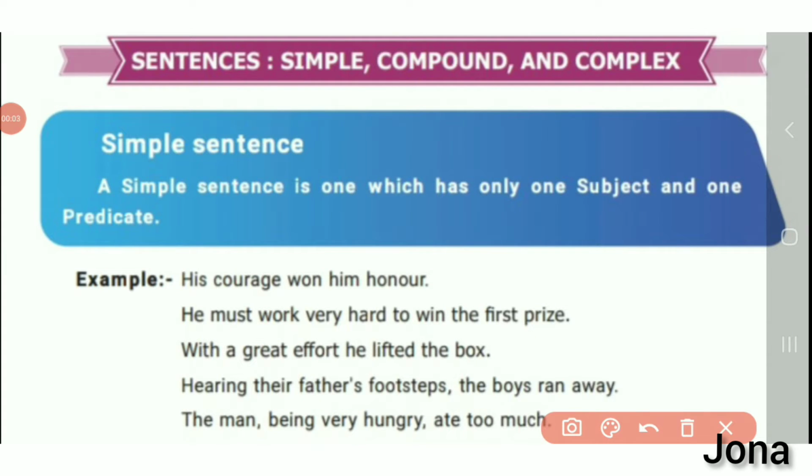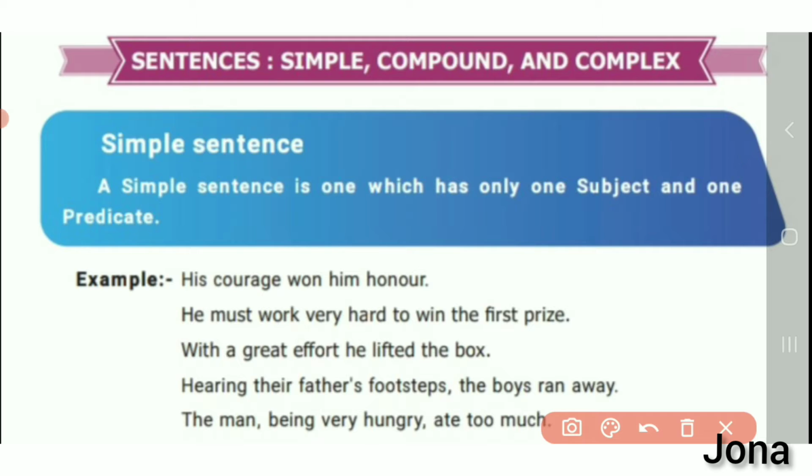Simple, compound, complex sentences. Simple sentence. A simple sentence is one which has only one subject and one predicate. We can say one simple sentence has only one finite verb. It is used to depict universal truth, facts and descriptions. For example, we can say, he cried early.